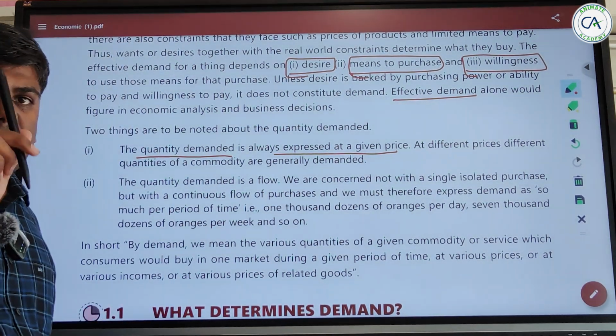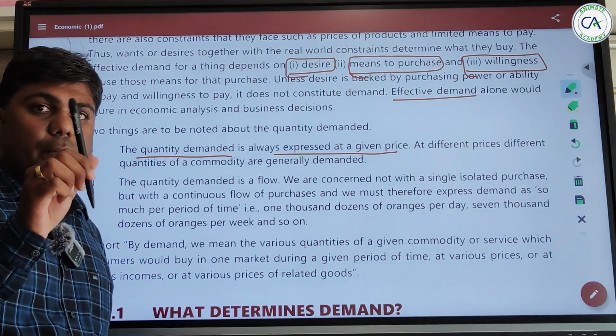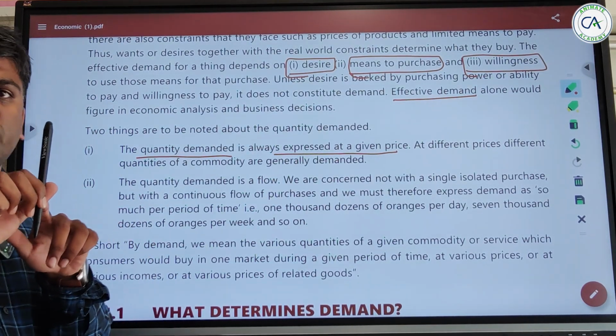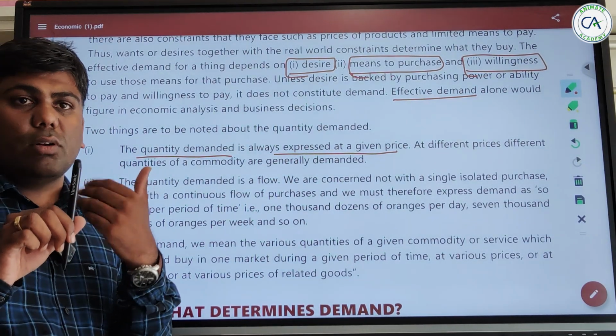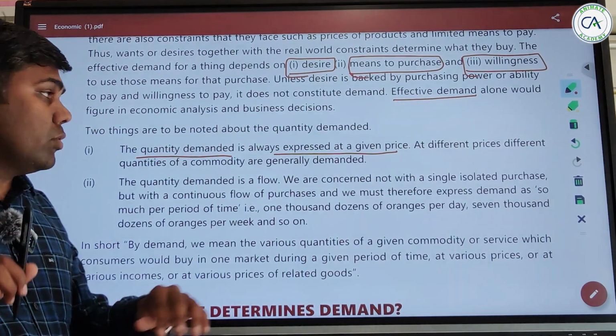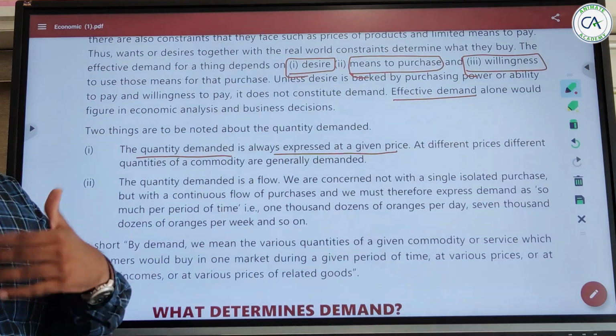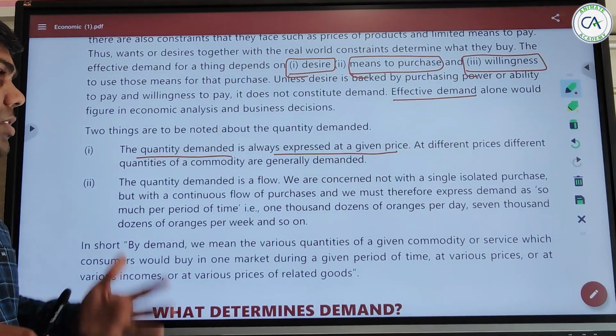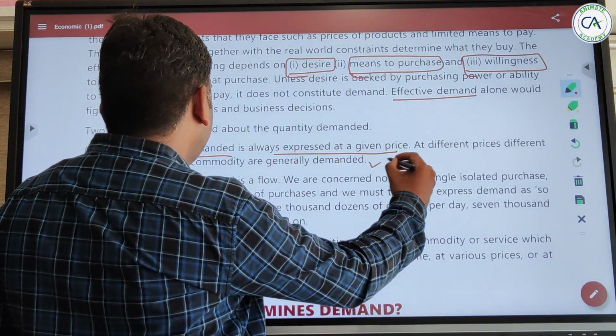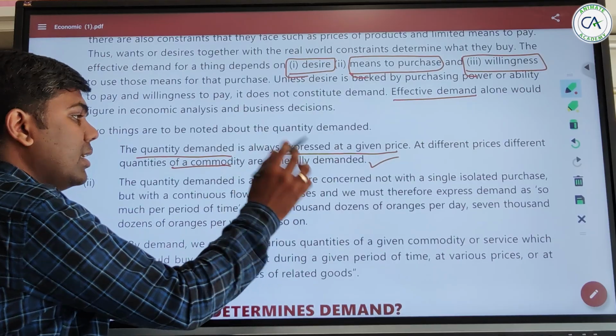Let's suppose this pen is 10 rupees. Now if I make the pen 2 rupees, you will want to have more. So the quantity demanded is always expressed at a given price. If the price is changed, the quantity demanded will change. So at different prices, different quantities of a commodity are generally demanded.